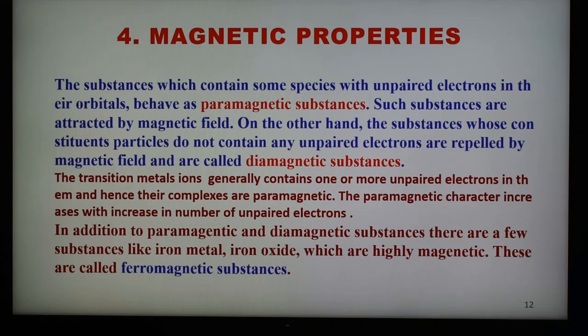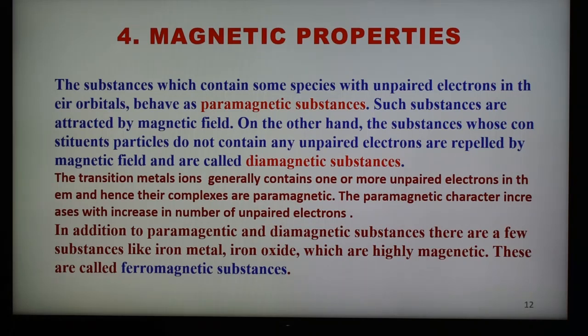In paramagnetic substances, the maximum magnetic lines of force pass through the substance because of the attraction, instead of passing through the vacuum, and such substances are known as paramagnetic substances.